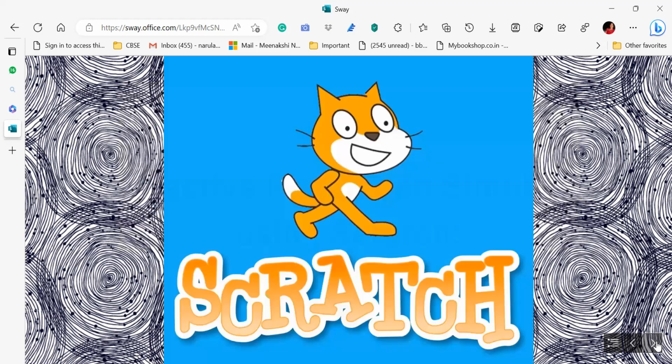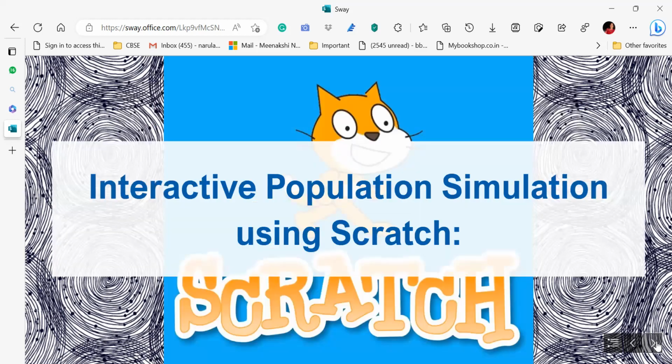So now if I talk about computers, I'm giving you a number of options. Either you can give a standalone computer related activity, and your students can integrate other subjects with this, because to reach the presentation level, they have to do the basic steps. Maybe they are doing basic steps related to sciences, social sciences, mathematics, or maybe both the languages, or more than that. Finally, they have to present the same. Either they present their project in hard copy, or you may ask your students to come up with an interactive population simulation using Scratch.